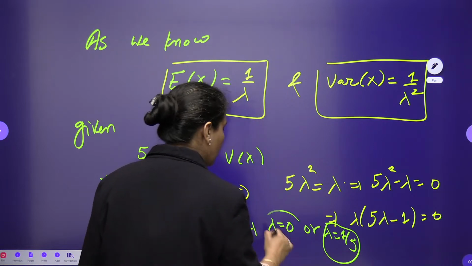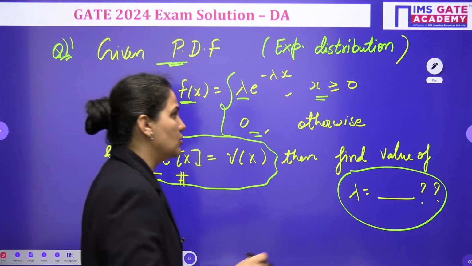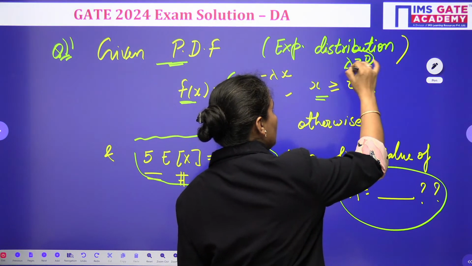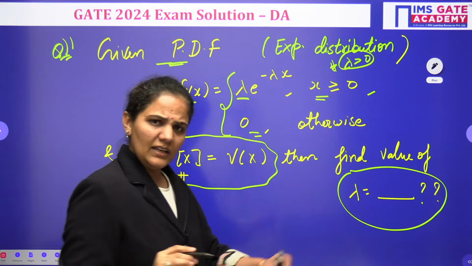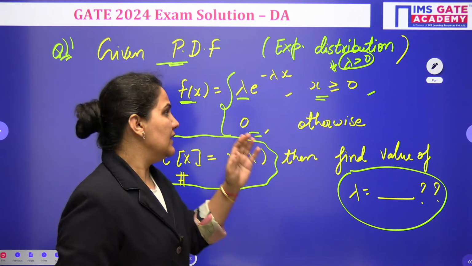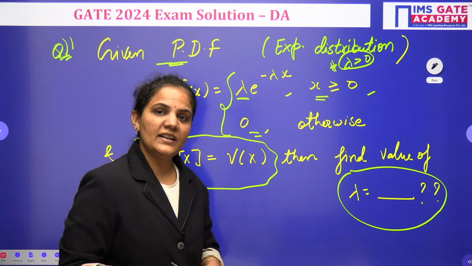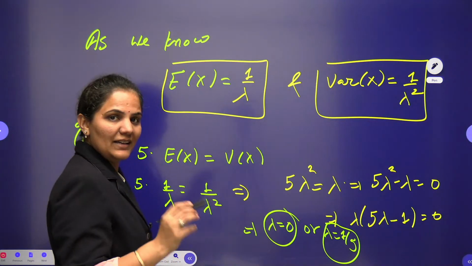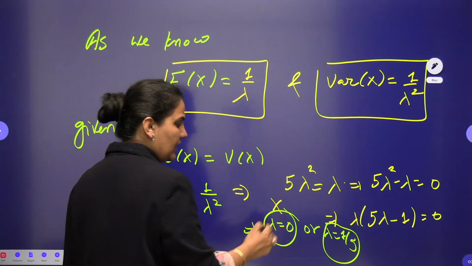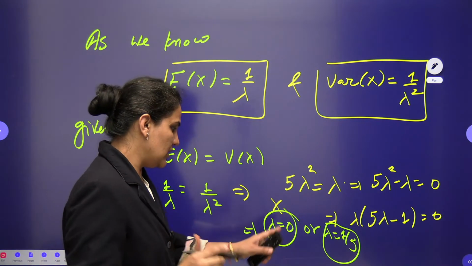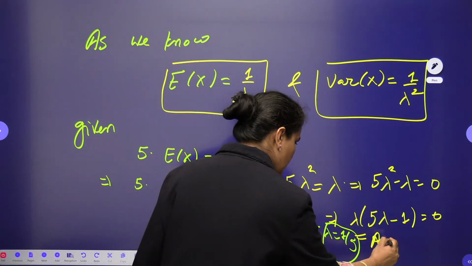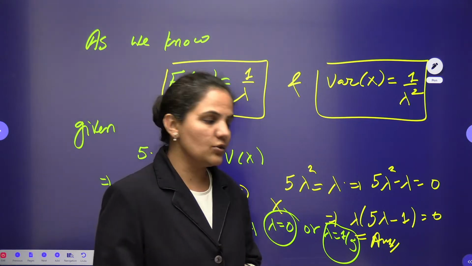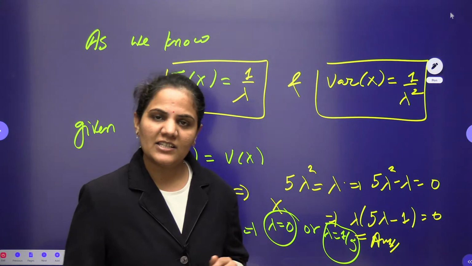But since you are talking about the exponential distribution, one condition should be added here: lambda should be greater than 0. Lambda should be positive, because if lambda is negative, then the probability density function will go negative, which is not possible. So we cannot take lambda equal to 0. Hence the possible answer for this question is lambda equals 1 by 5. So according to me, the answer should be lambda equals 1 by 5. Very simply we can approach it.